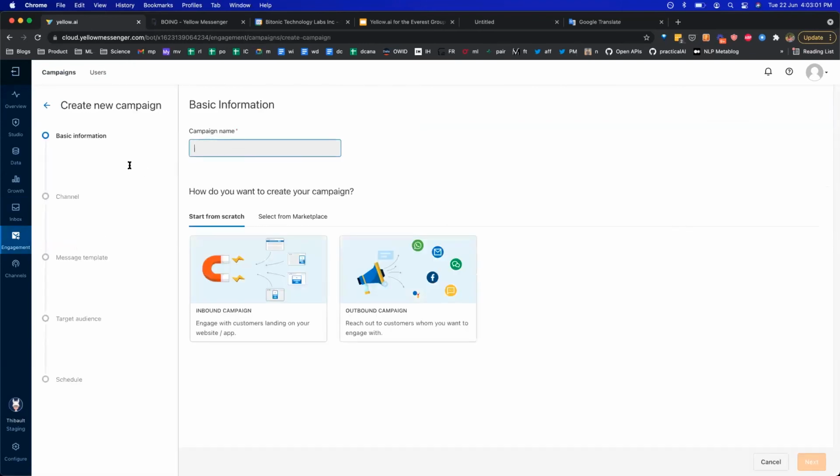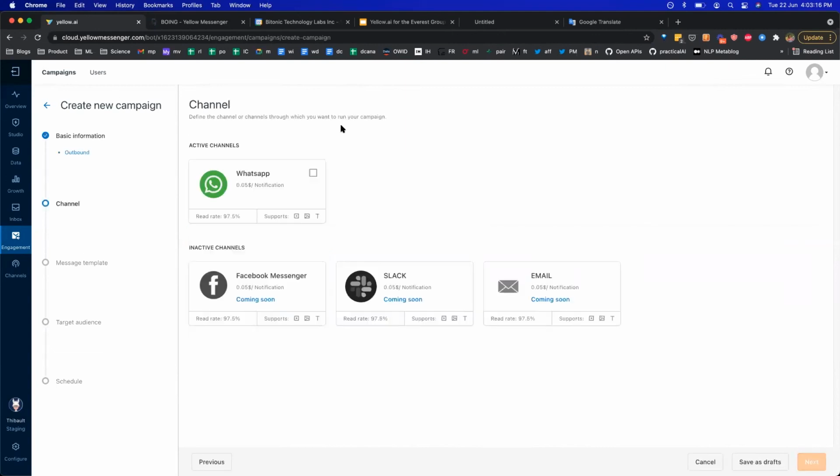Then we have got the engagement section, which basically allows you to schedule campaigns right from here. Let me, in fact, create a simple test campaign and show you what that looks like. Just naming my campaign here, I can either start from scratch or select one of the predefined templates on the marketplace. I'll just create from scratch for the demo right now.